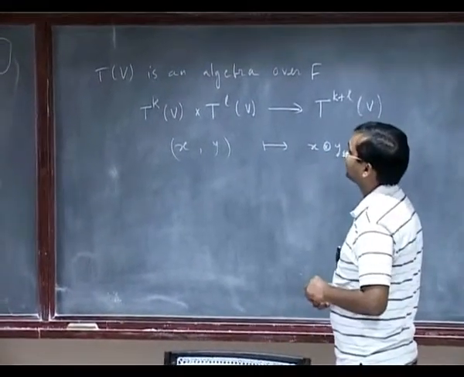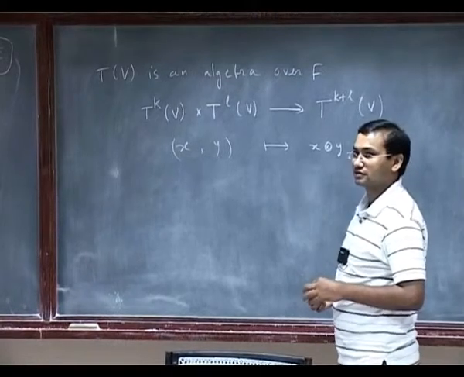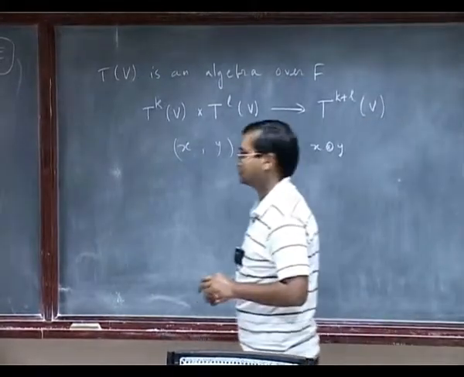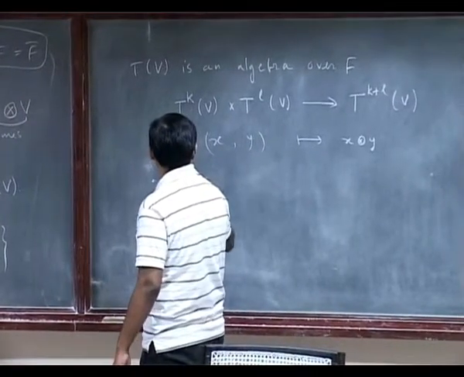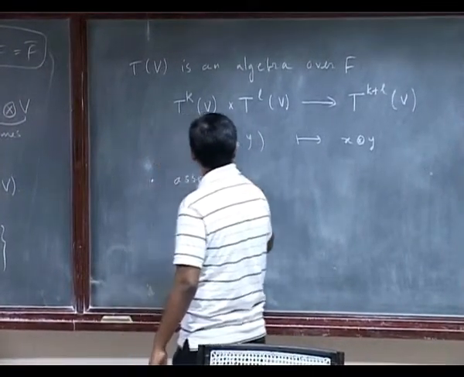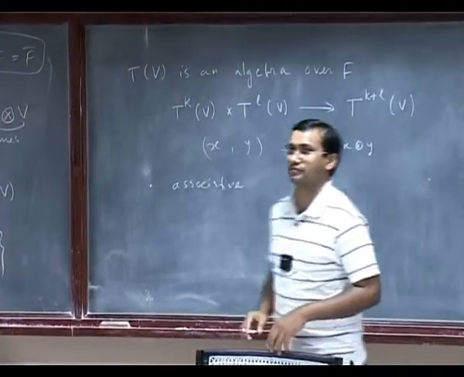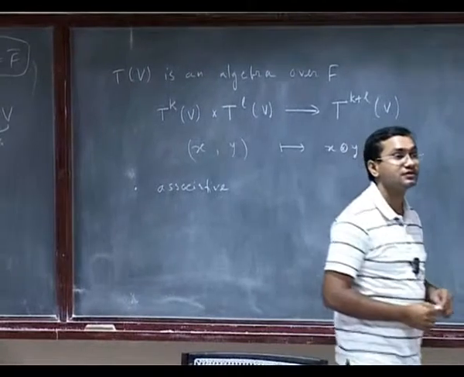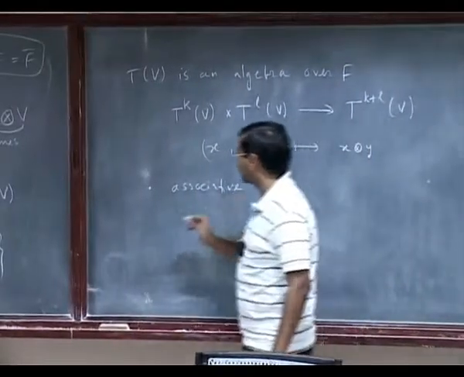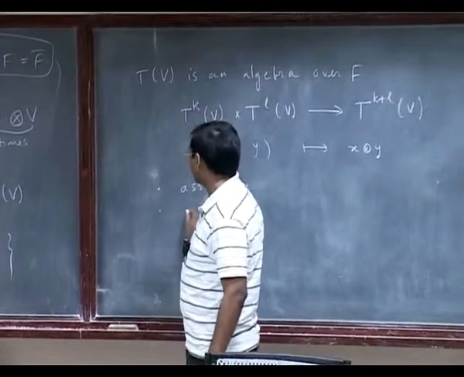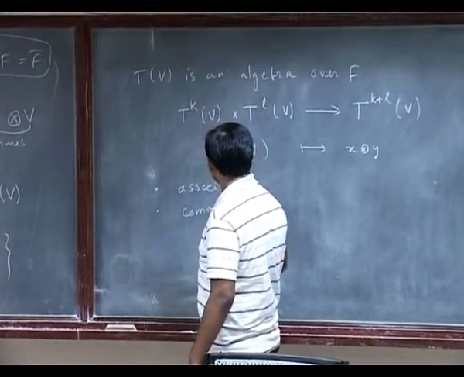So is it an associative algebra? It is an associative algebra. Why is that so? Tensor product associativity, that we did in the morning. So it follows from that. Is it commutative? Why?